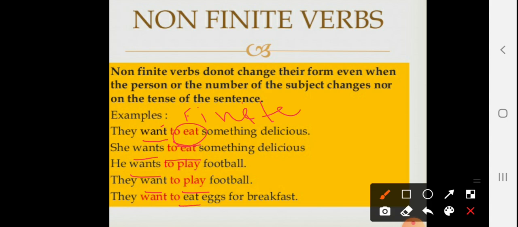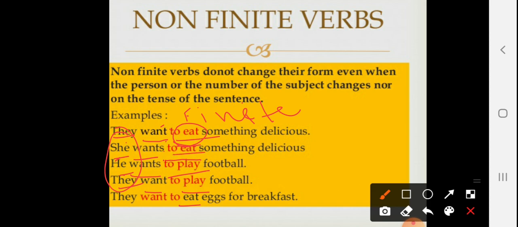They want to eat. Now you see that here he is singular, they is plural, she is singular, they is plural. In all the type of sentences you see that the main verb is changing. They with plural verb. She singular verb, he singular verb. But these non-finite verbs do not change.